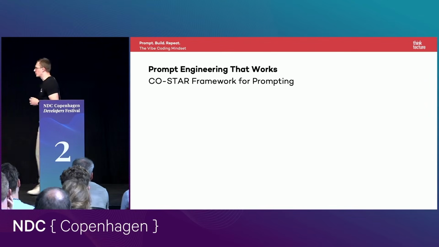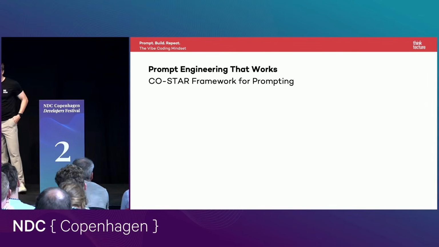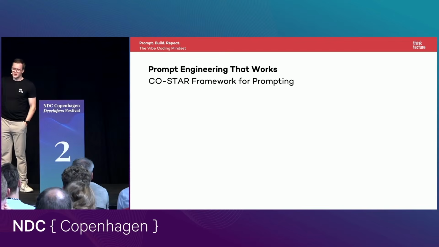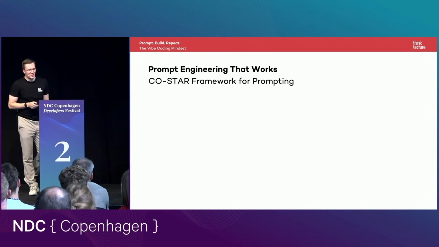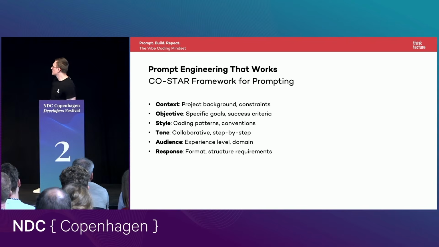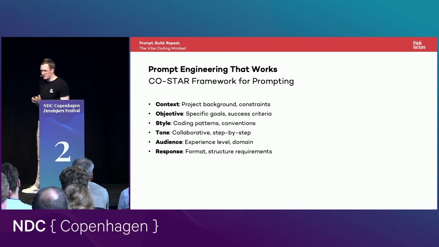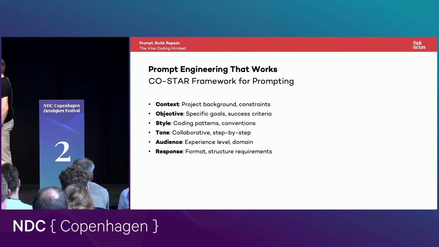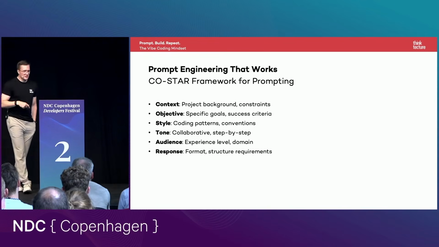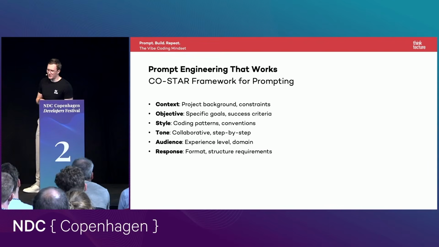Then there's something about prompt engineering. I want to keep it simple because the cool thing is, now with those custom instructions we already defined, this topic is really simple. Because there's the CO-STAR framework that defines how you should write good prompts. And the C and the O stand for context and objective.